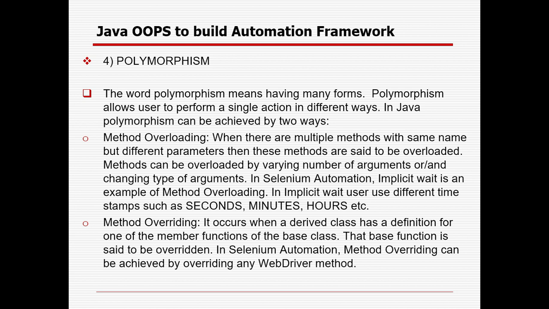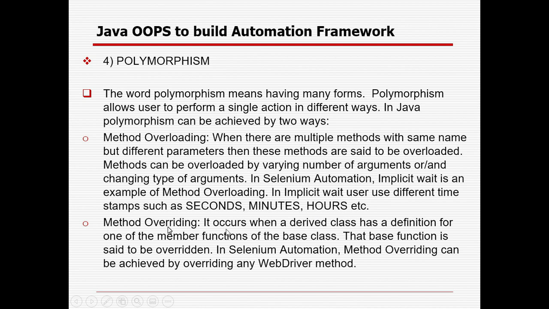Suppose for a particular method I am creating a method for the addition of two variables. The variables can be integers, sometimes double, sometimes float. Sometimes we can pass only integer a and integer b as parameters, but my method's name is not changing, so that is called method overloading. Implicit wait is an example of method overloading. Sometimes we are using seconds, minutes and hours.